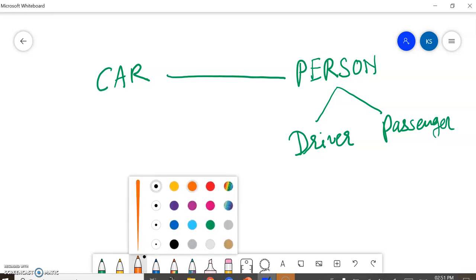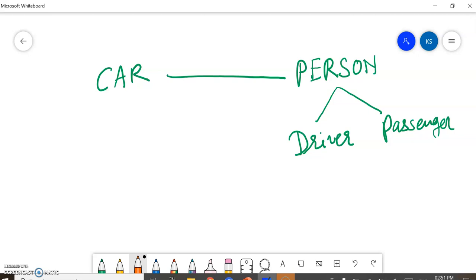So we can say that a car is driven by the driver, or one car has one driver. Or let's think in reverse, one driver can drive one car at the same time. We are talking about the same time. So that is a one-to-one relationship.